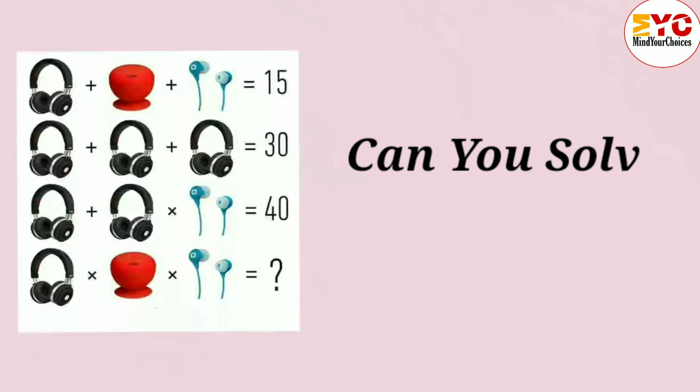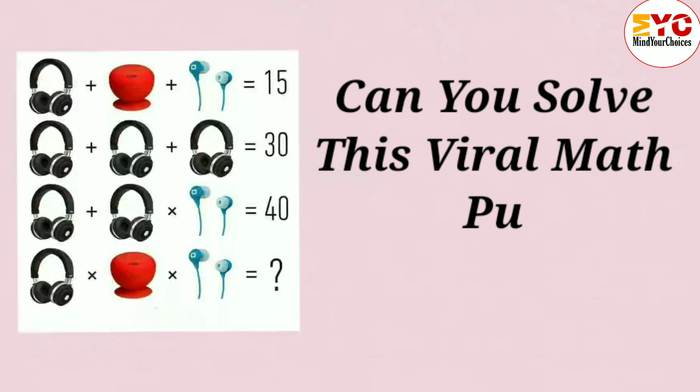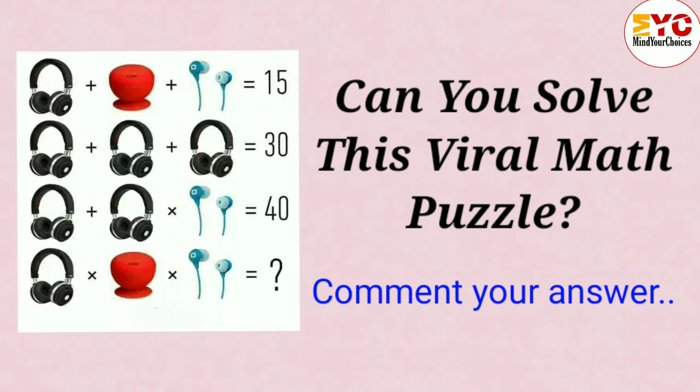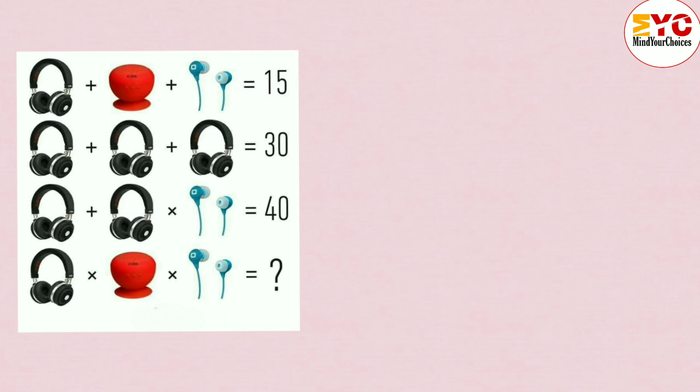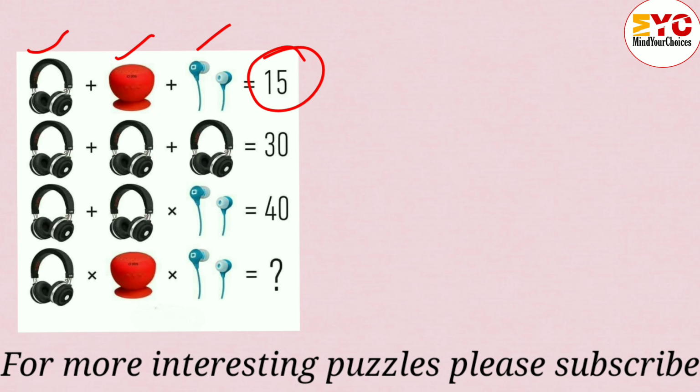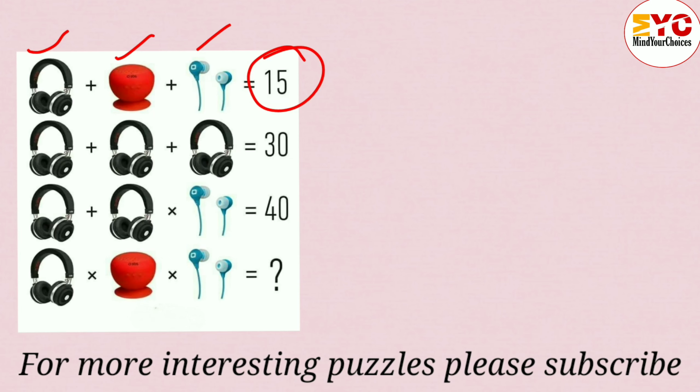Can you solve this puzzle which claims on the internet that only genius people can solve? Let's make a start. You can see here in the first equation we have a headphone, a woofer and an earphone, and the sum is equal to 15. The sum of the three products is equal to 15, which we cannot find out yet.